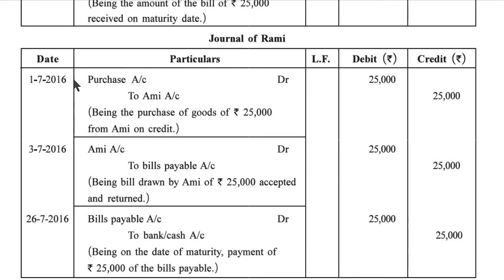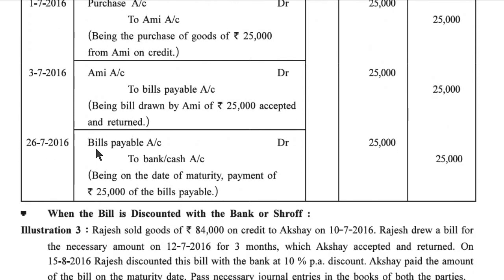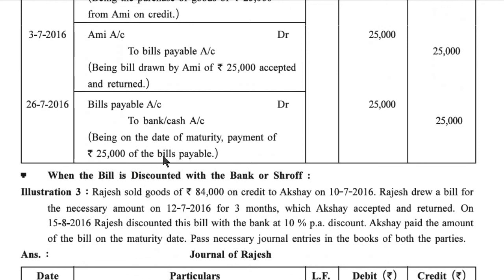Now journal of Rami. 1st July 2016. Purchase account debit 25,000 to Ami account 25,000, being the purchase of goods of rupees 25,000 from Ami on credit. 3rd July 2016. Ami account debit 25,000 to bills payable 25,000, being bill drawn by Ami of rupees 25,000 accepted and returned. 26th July 2016. Bills payable account debit 25,000 to bank or cash account 25,000, being on the date of maturity payment of rupees 25,000 of bills payable.